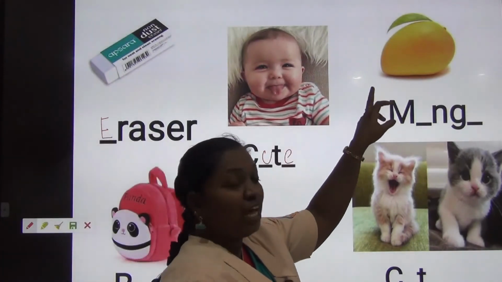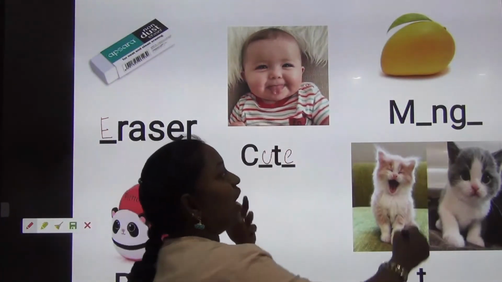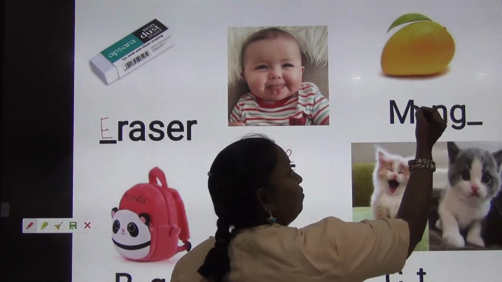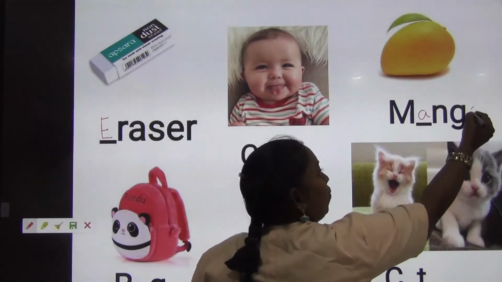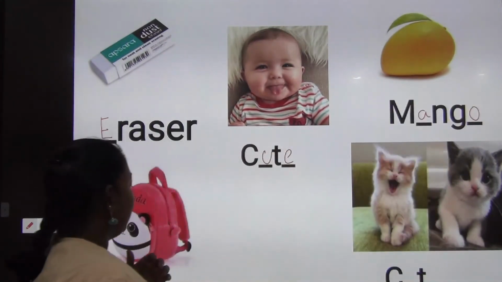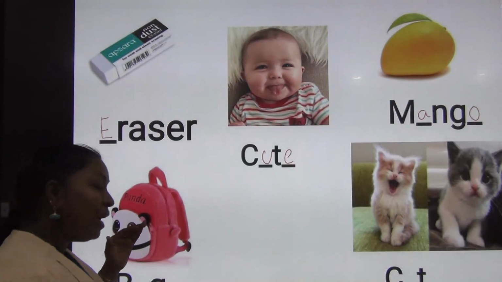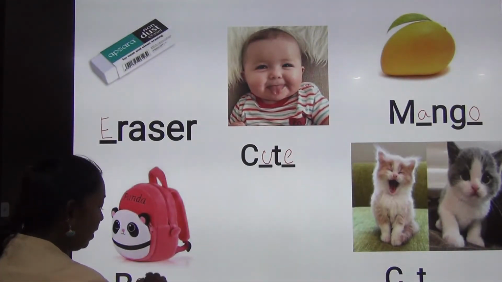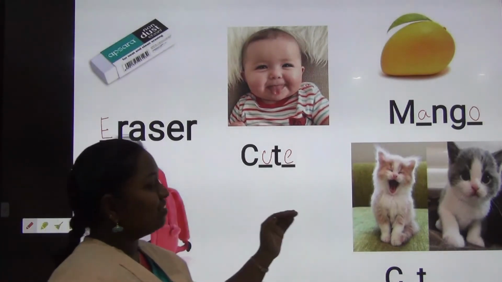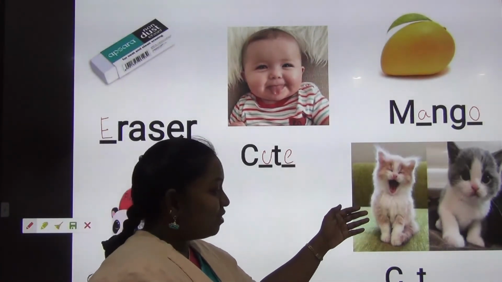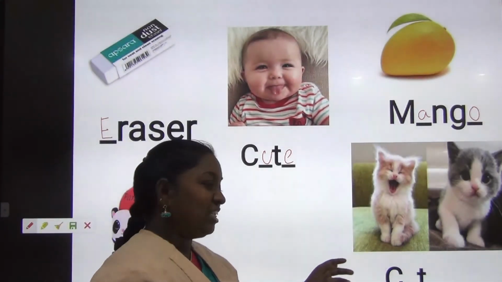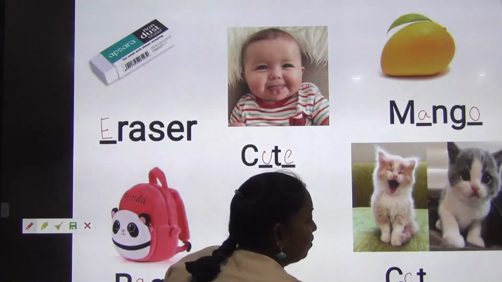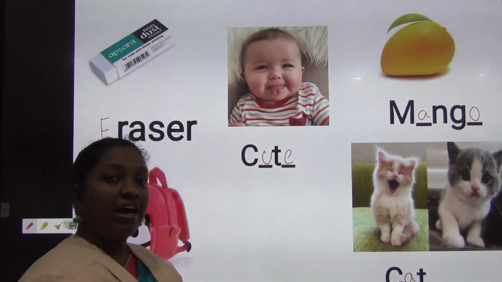What is this picture? Mango. M-A, and when you are saying, O. Easy, no, children? Next, what is this? Bag. A sound, no? B-A-G, bag. Next, what is this? It's a cute cat, no? Cat. A. So in this way you have to add the vowel letters.